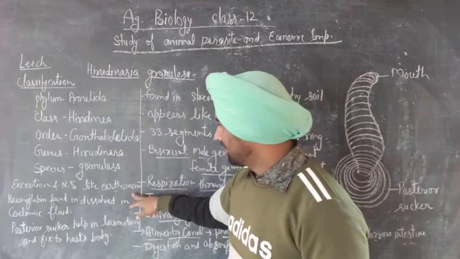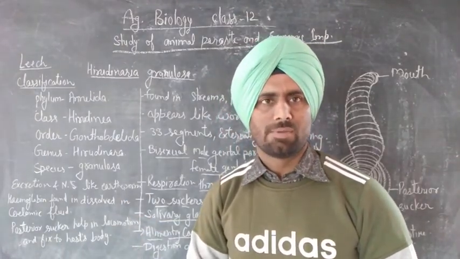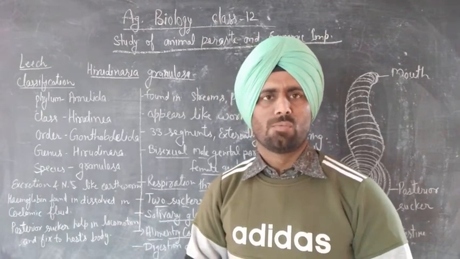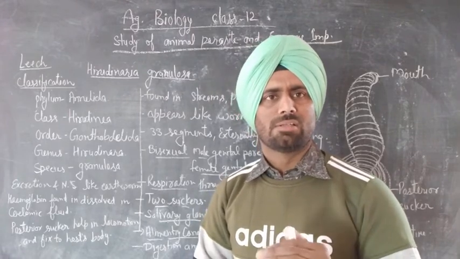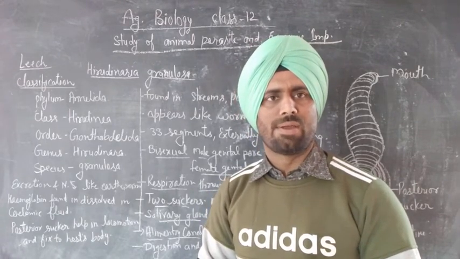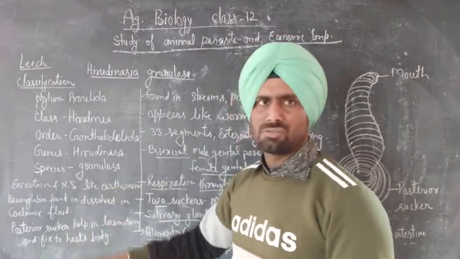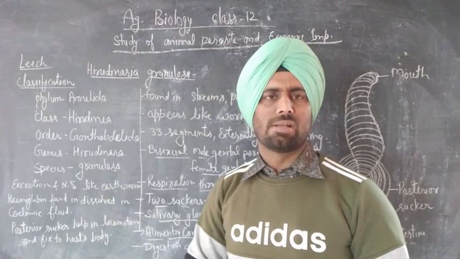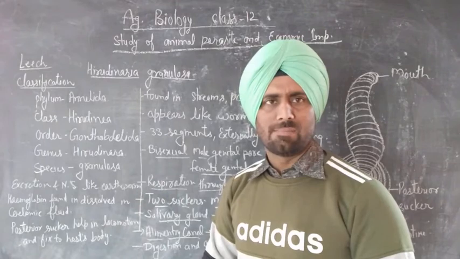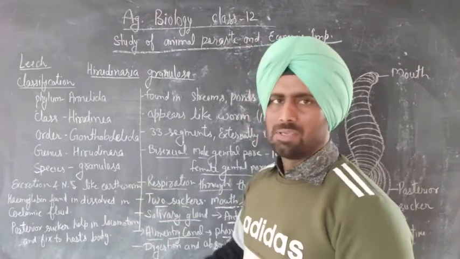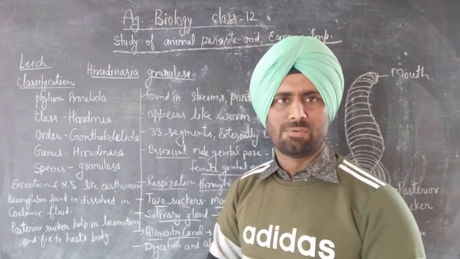The nervous system of leech is similar to the earthworm, made up of a circular nerve ring and ventral nerve cord. In the circulatory system, hemoglobin is found in dissolved form in the coelomic fluid.